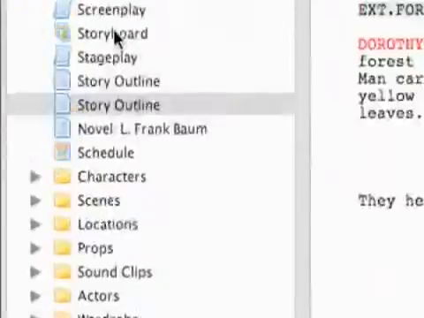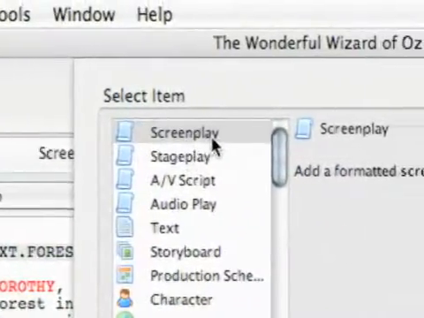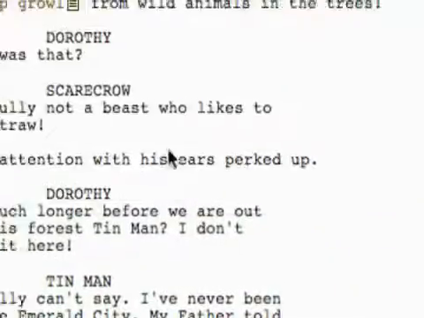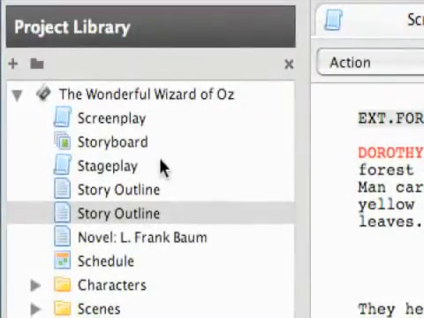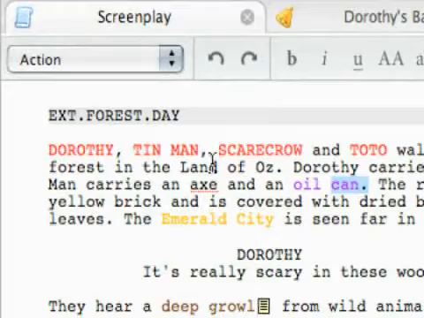And to add a screenplay, we'll just add one just like we did all our other items, and it's the very first one, screenplay. And you'll add it to your project library and then double click it, and it comes up as a tab in your little work windows over here.